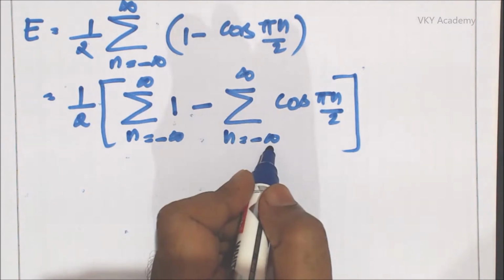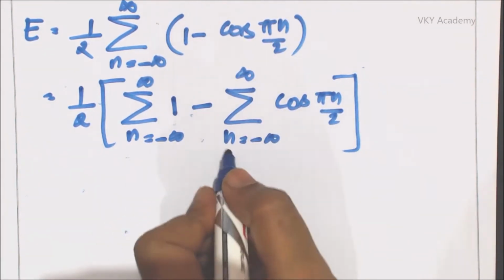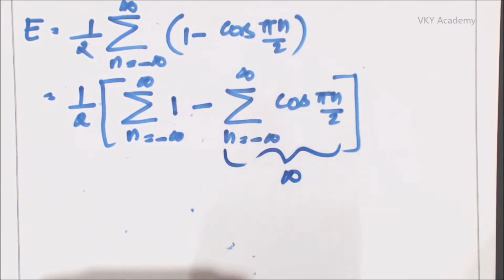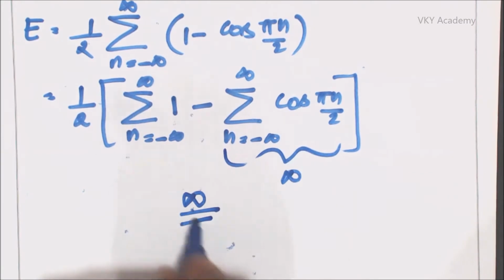Now summation n equal to minus infinity to infinity cos pi n by 2 is always equal to infinite, and infinite plus this summation will always be equal to infinite. So I can say the energy of sine pi n by 4 is equal to infinite. So this is at least not an energy signal. Now we will check whether this particular signal is a power signal or not.